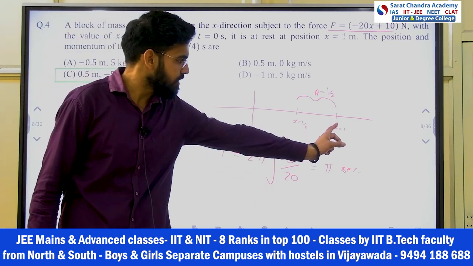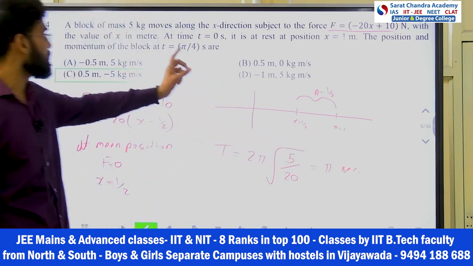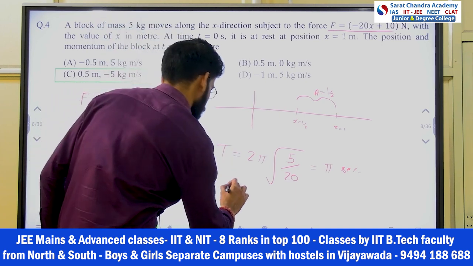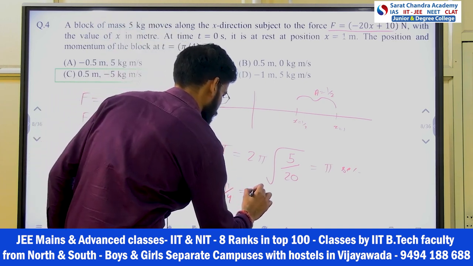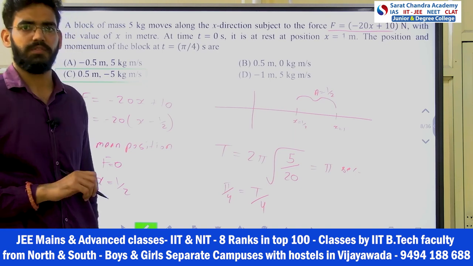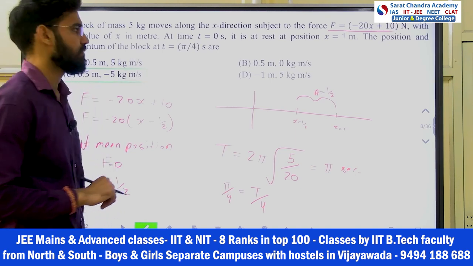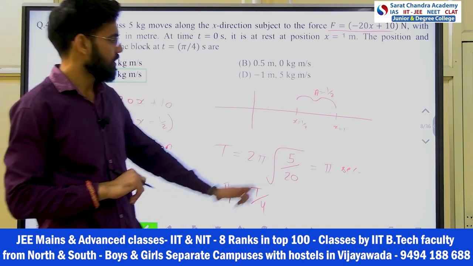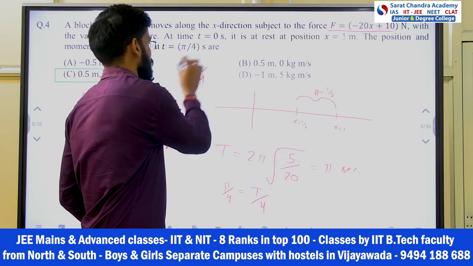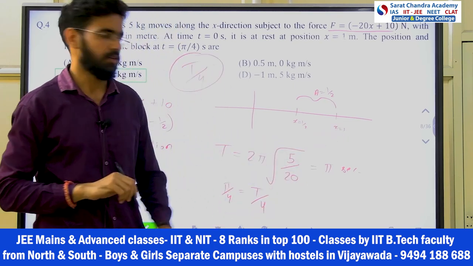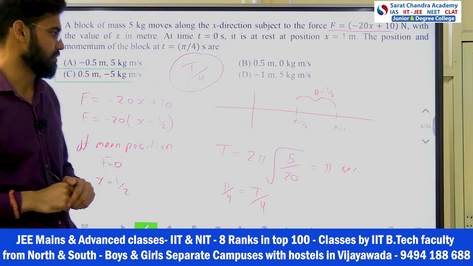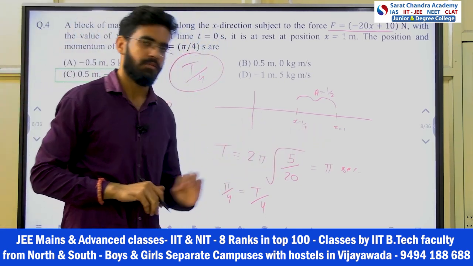At t equal to 0, he is at the extreme position and he is asking at t equals to pi by 4. Pi by 4 means how much? T by 4, right? Fourth part of the time period. Means where is the particle? Starting from here, in T by 4, where will it come? To the mean position, right? That we know from the basic SHM. We will come at the mean position.